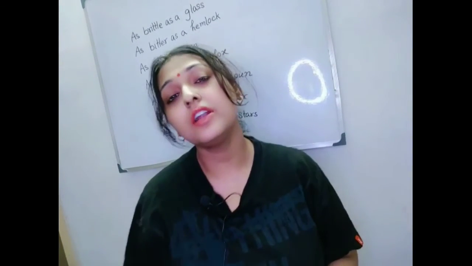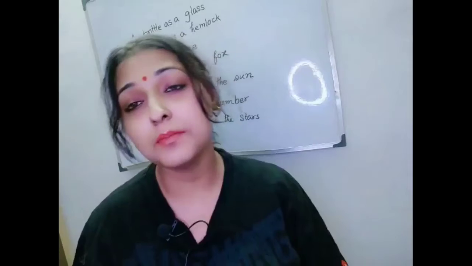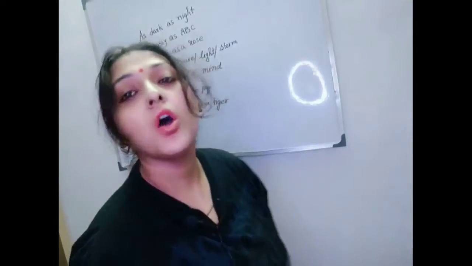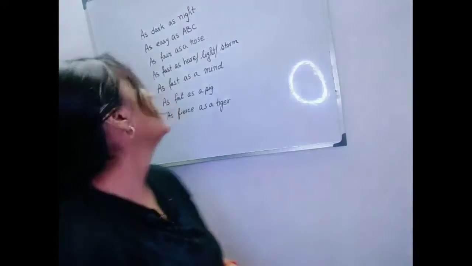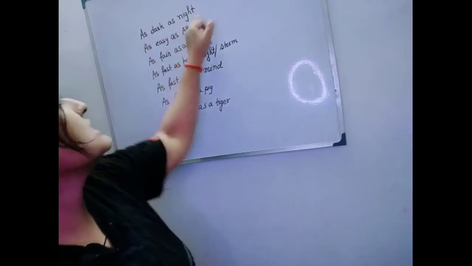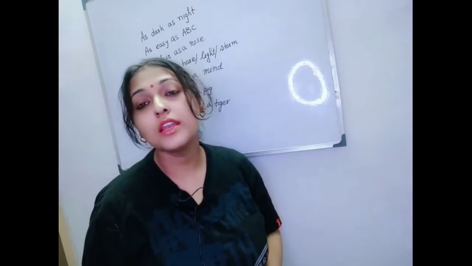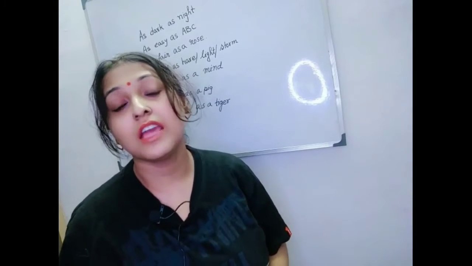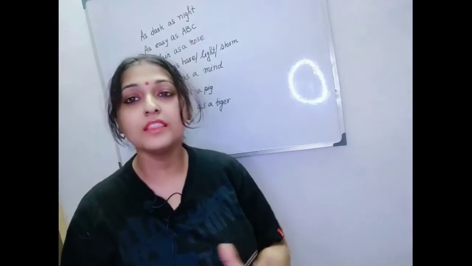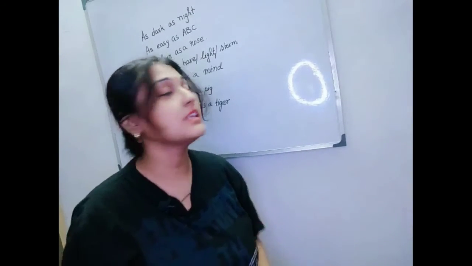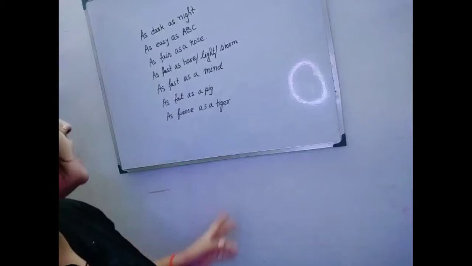Okay children, now I will show you more examples of simile. See, as dark as night. We know night is very dark. Night is black. So we can compare any dark thing with night. So we can say as dark as night.